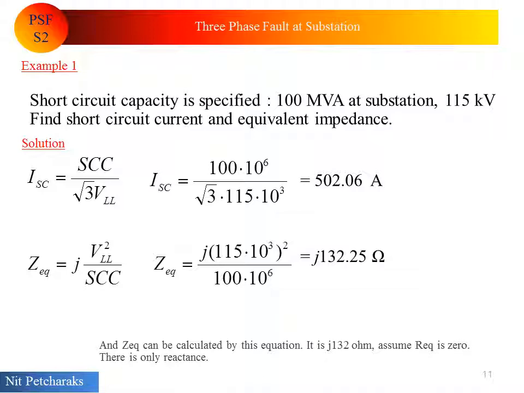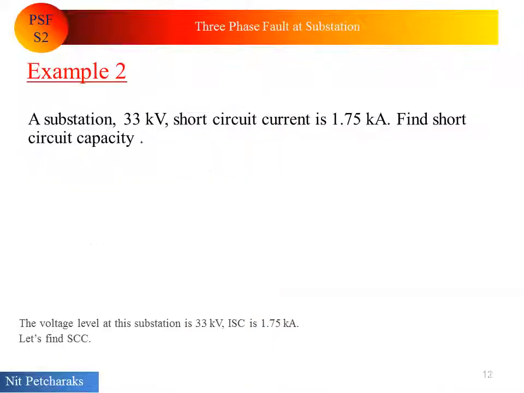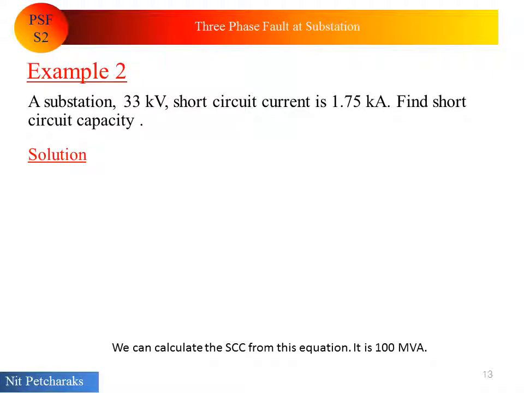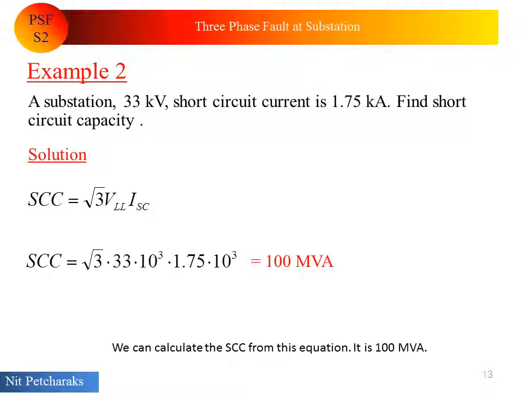And equivalent impedance can be calculated by this equation. It is J132 ohm. Assume equivalent resistance is 0. There is only reactance. The voltage level at this substation is 33 kV. Short circuit current is 1.75 kA. Let's find short circuit capacity. We can calculate the short circuit capacity from this equation.